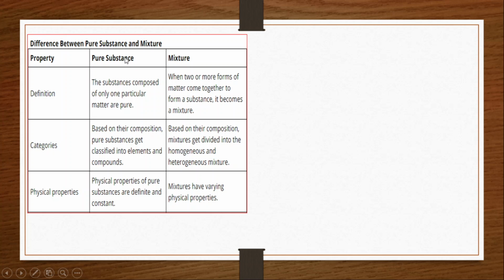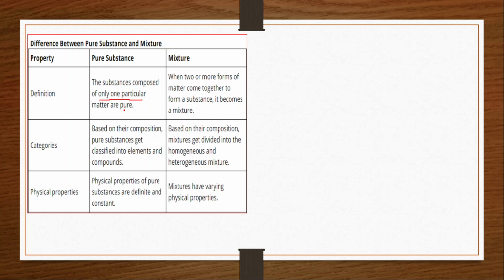As I said, a pure substance is composed of only one type of particle or substance. Then the matter is called a pure substance. Clear?